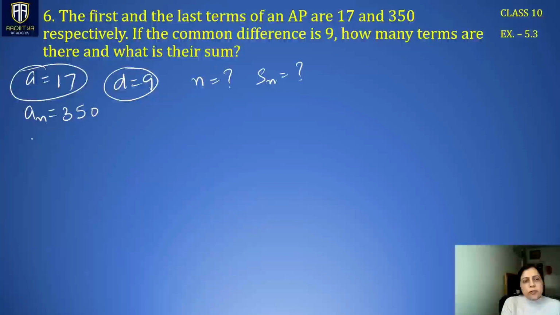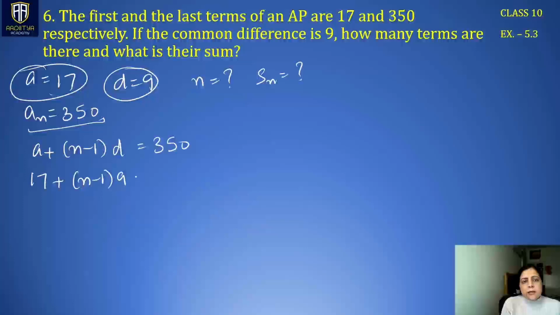So write the information in a very precise form so that you can utilize it while doing the question. An is 350. From this we can find n if a and d are known to us. This is a plus n minus 1 d being 350, right? a is 17, n we have to find, d is 9. So 17 we can take to that side.